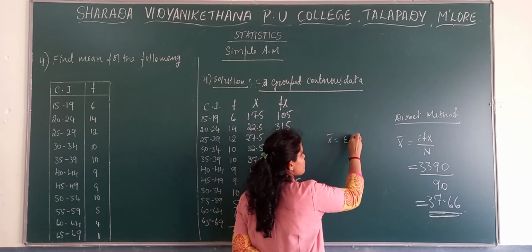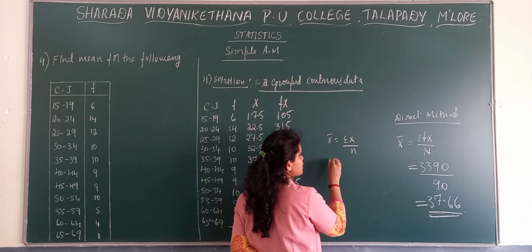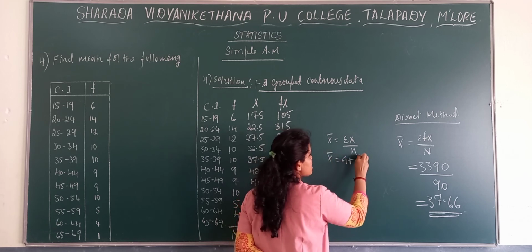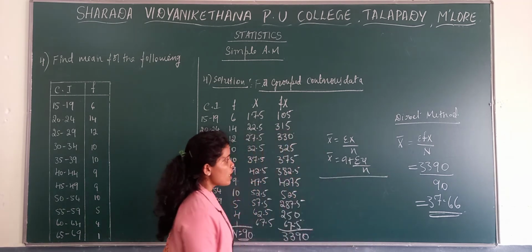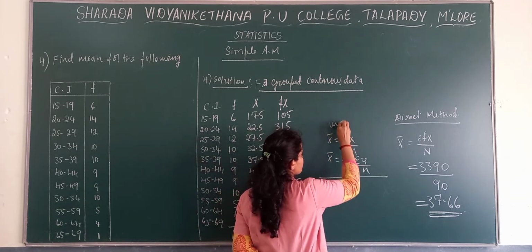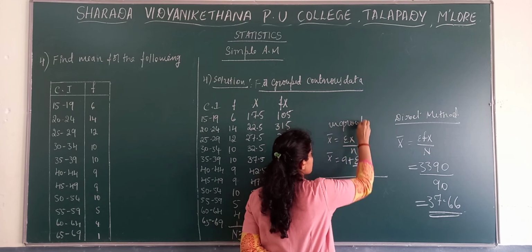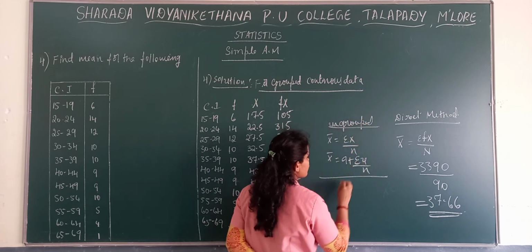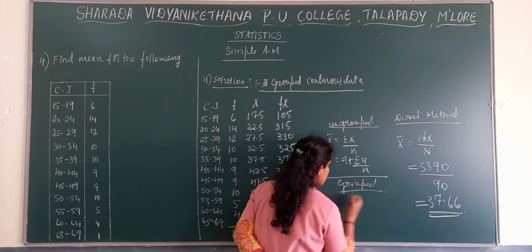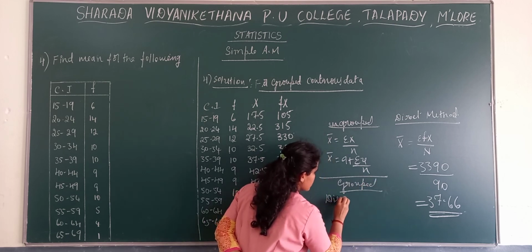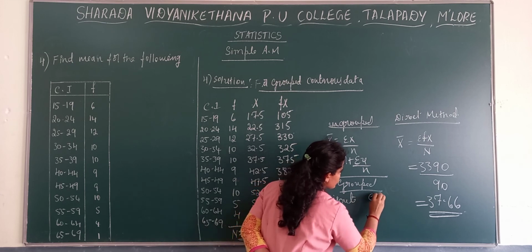One is sigma x by n, that is ungrouped. Ungrouped deviation is a plus sigma u by n. This is in case of ungrouped. And if we have grouped, then we have two sections, that is discrete and continuous.